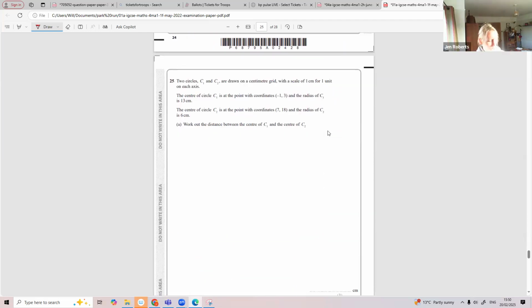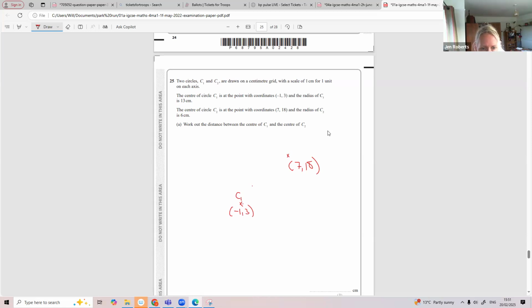Okay, so I'm going to try and draw a picture here, I think. So we've got two circles, C1, C2. C1, and that's the middle of my grid, minus 1, 3. There's my centre of C1. Centre of C2 is at 7, 18. Centre of the circles, and so this circle here, they're not drawing a circle, but imagine a circle around it with a radius of 13. Imagine a circle here with a radius of 6.